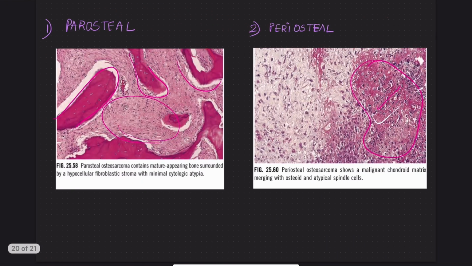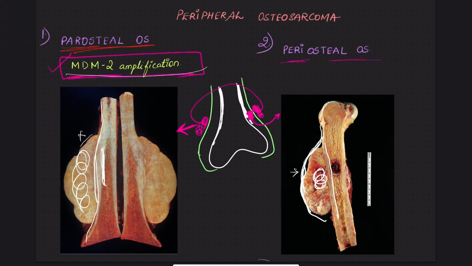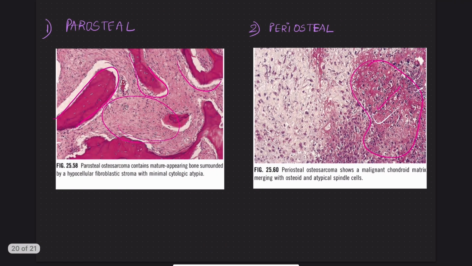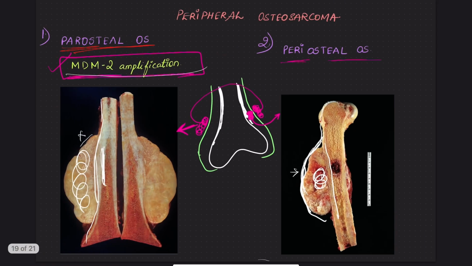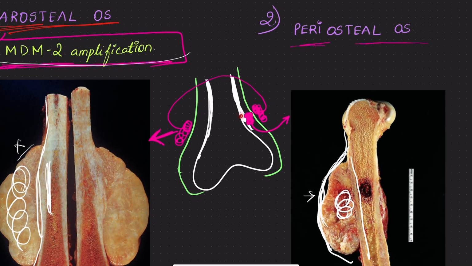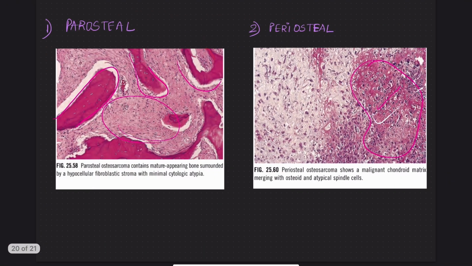We have completed the peripheral osteosarcoma also. That includes paraosteal, that means it arises outside the surface of periosteum and wraps around the bone, so it is not lined by the periosteum. It shows MDM2 amplification. Microscopically thick bony trabeculae, hypocellular spindle-shaped stroma. Periosteal arises between the cortex and the periosteum, so the tumor is lined outside by the periosteum. Microscopically it shows you cartilage differentiation.